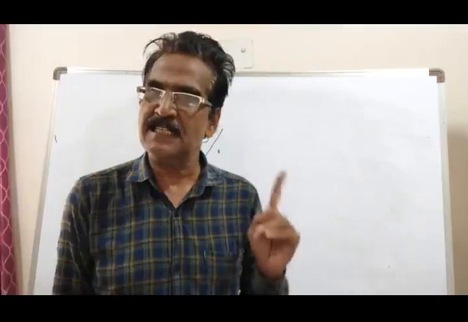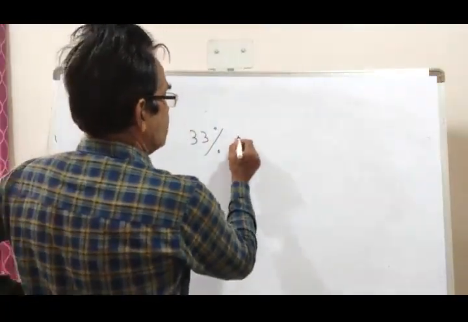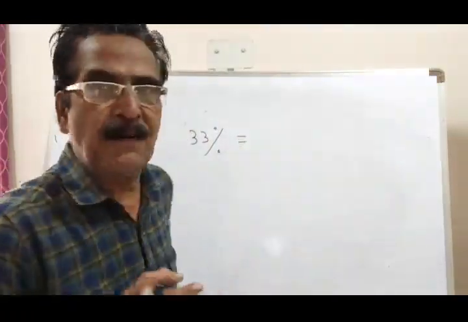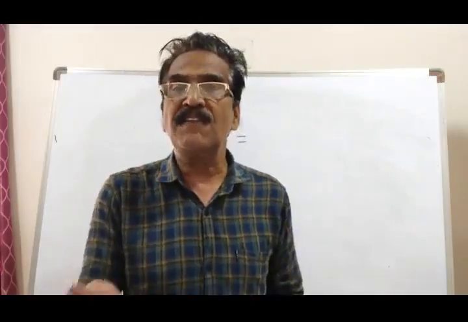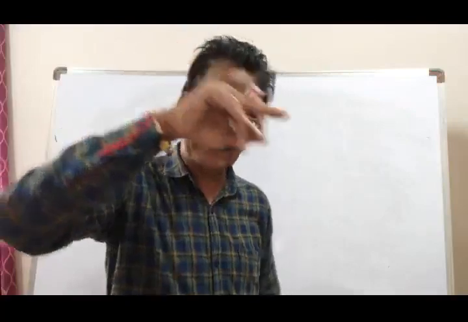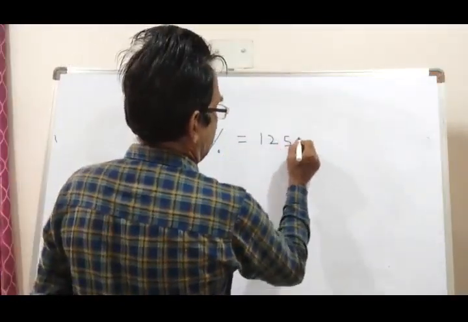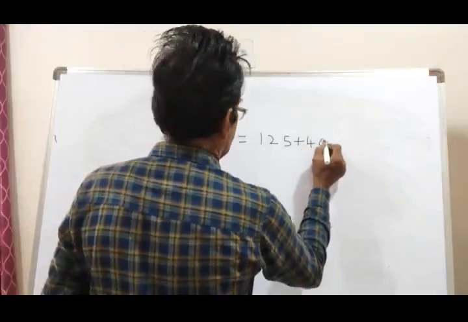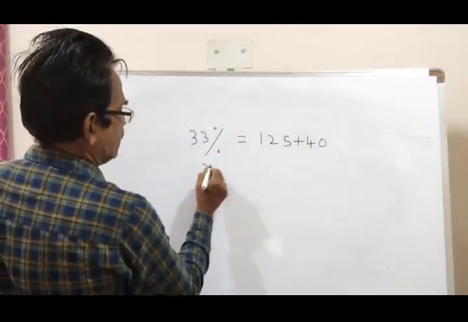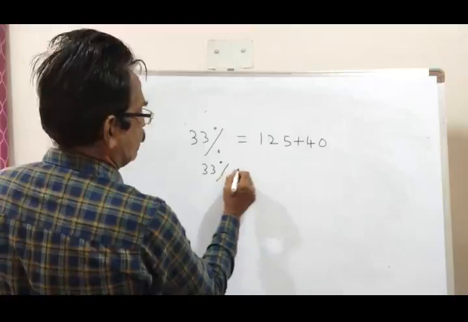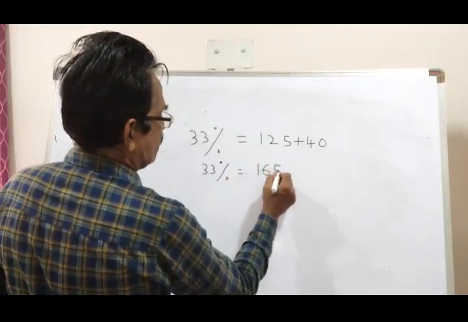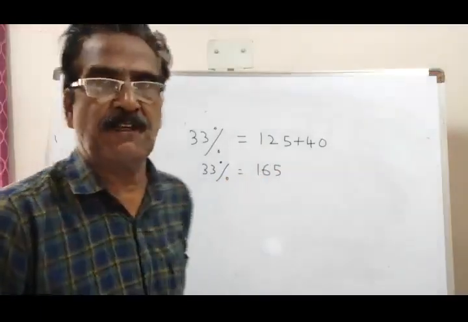Pass mass how many? This fellow got 125 mass and failed by 40 mass. So 125 plus 40 is 165. He failed by 40 mass. So 33% is equal to 165 mass.